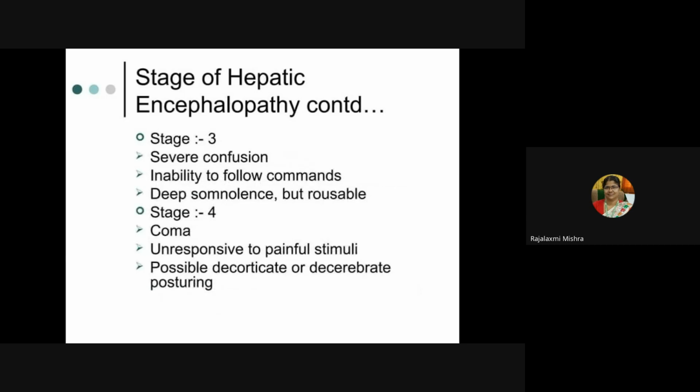Stage 3, there will be severe confusion, inability to follow commands, deep somnolence, but rousable, patient is rousable. But stage 4, that is kind of delirium type in stage 3. Stage 4, completely coma, unresponsive to painful stimuli, possibly decorticate and decerebrate posturing. That is more of Glasgow coma scale. If you will see, it's a severe condition of GCS score maybe 8, 9, 7, like that.